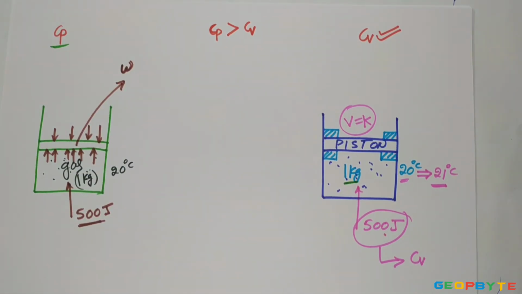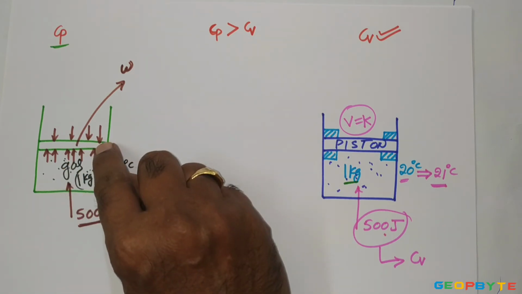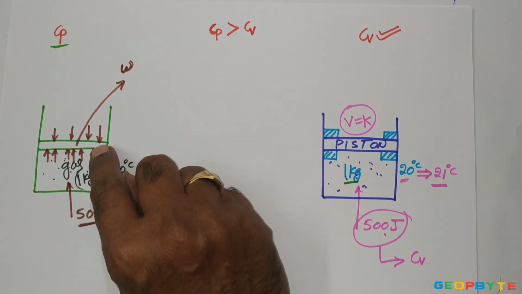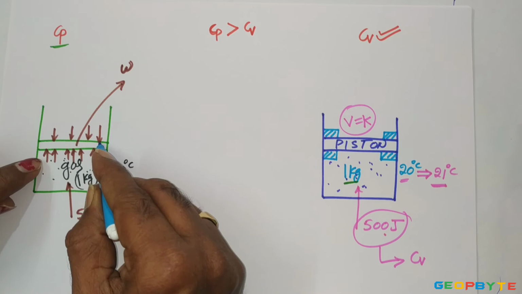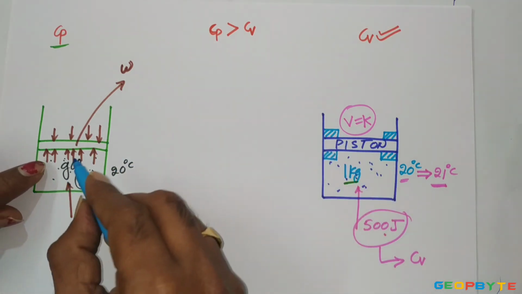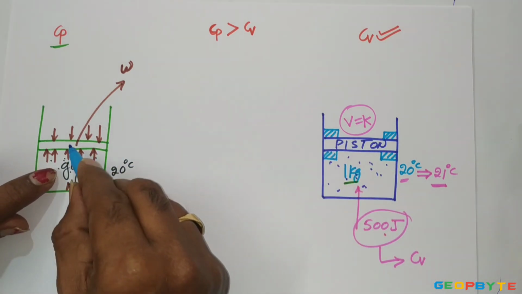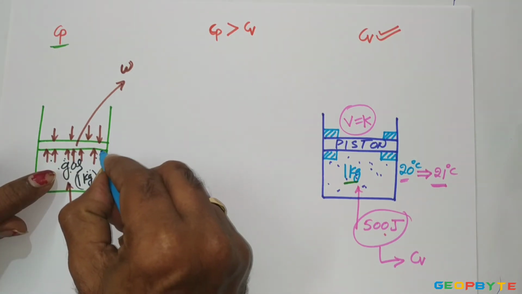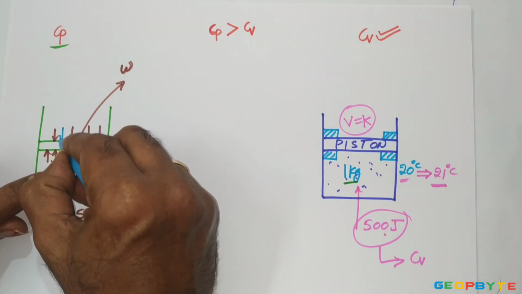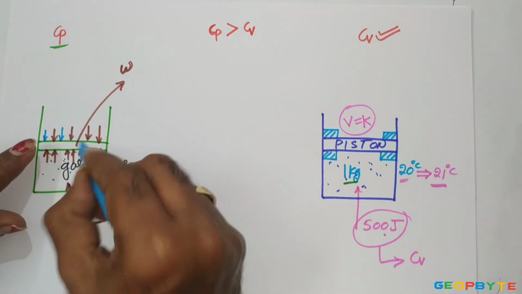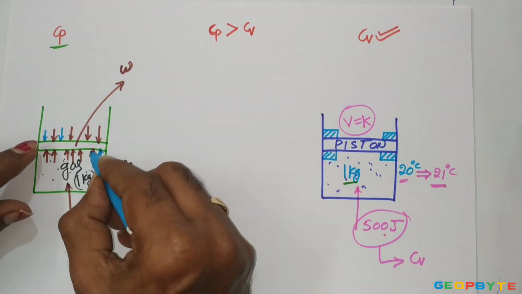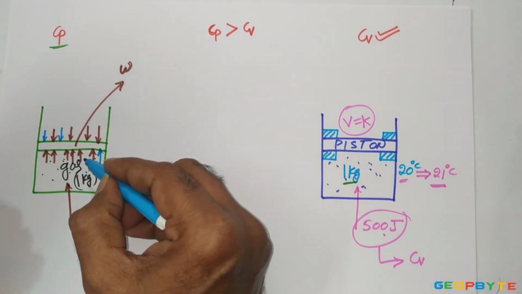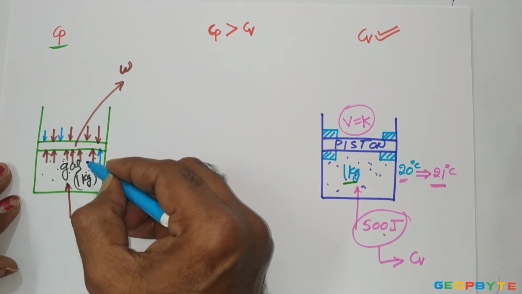Once again, we are assuming that initially the piston is at equilibrium condition. The condition for equilibrium is that the vertically upward force must be equal to the vertically downward force, by ignoring the self weight of the piston. Initially, the vertical upward force on the piston is equal to the vertically downward force.